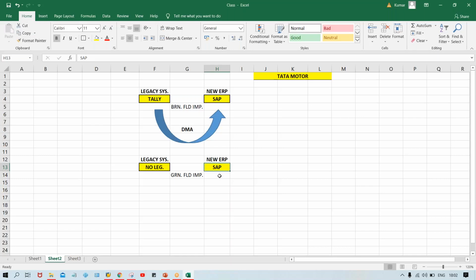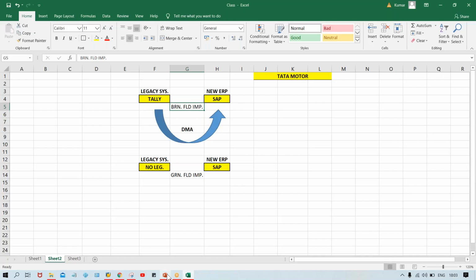So now what is happening, guys? In greenfield implementations, everything is new. If everything is new, it means SAP is also newly installed and implemented, right? So in greenfield implementations, the data migration activity will not be there, but in brownfield implementations, the data migration activity will be there.